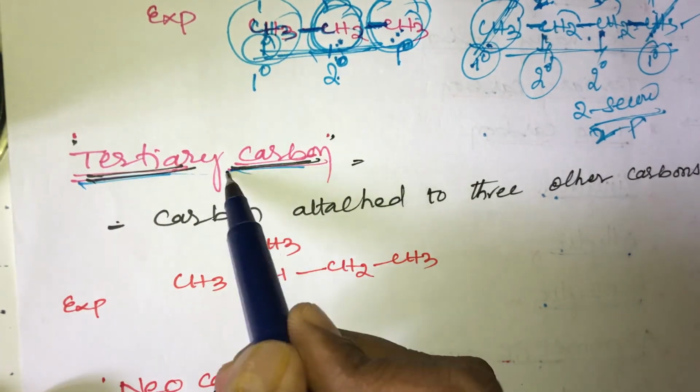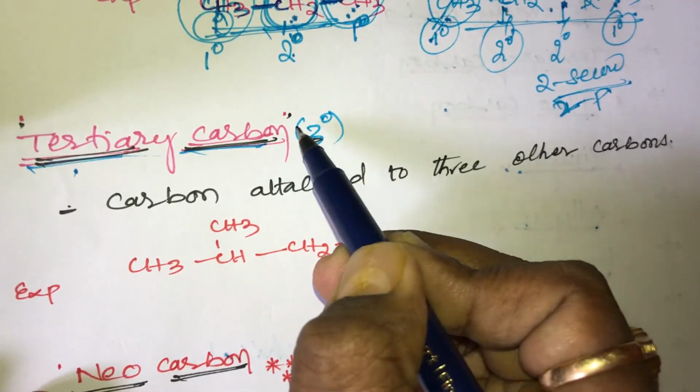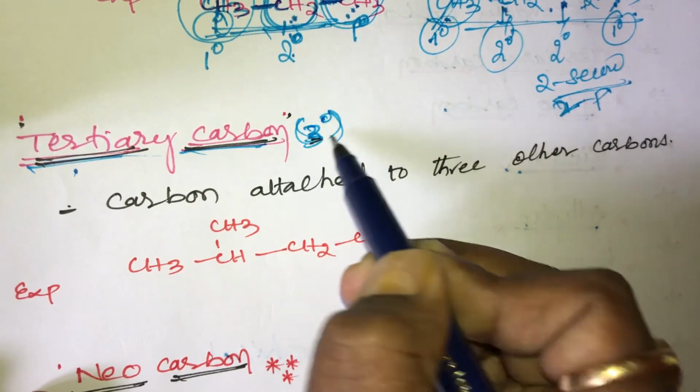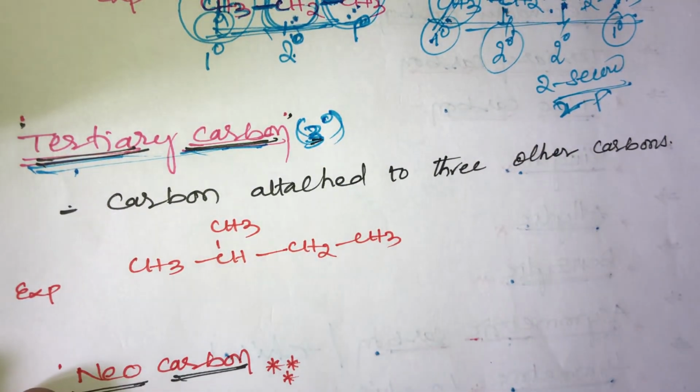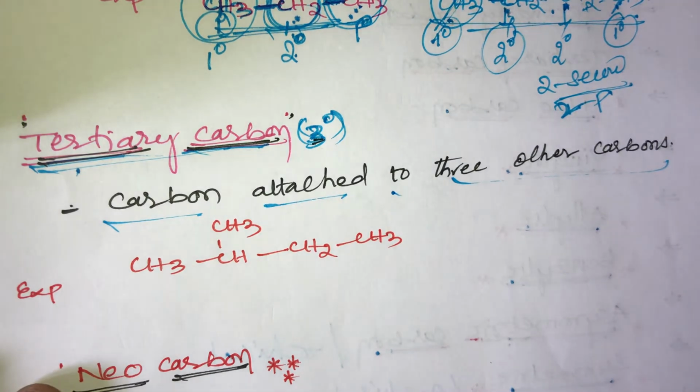What about the tertiary carbon? This tertiary carbon is denoted by 3 degree. Tertiary carbon means what? A carbon attached with 3 other carbons. Very most important: when a carbon is attached to 3 other carbons, it is known as tertiary carbon. Tertiary carbon means carbon bonded with 3 other carbons.